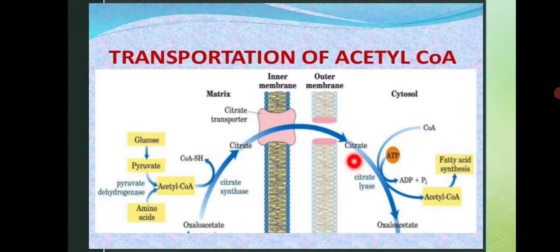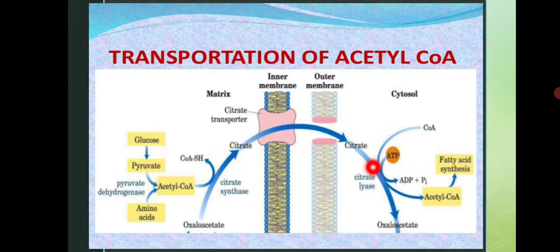Now this citrate can be degraded and broken down into acetyl CoA. अब acetyl CoA ये cytosol में आ चुका है. Further, this acetyl CoA takes part in the synthesis of fatty acid with the use of ATP.